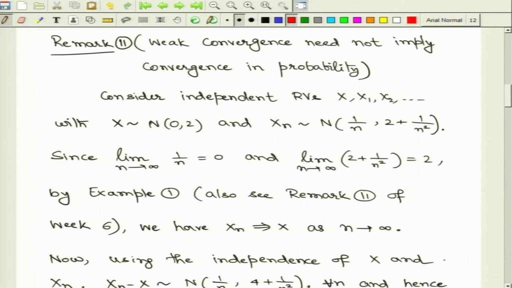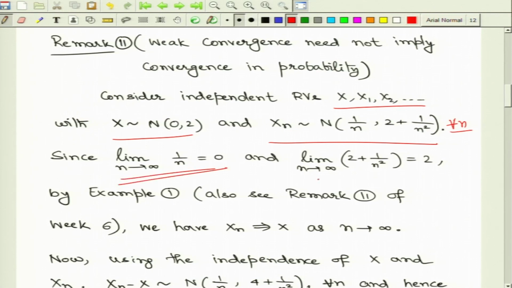So, what we now consider are certain independent random variables, call them x, x1, x2 and so on, with these very specific distributions. Suppose x follows normal distribution with mean 0 and variance 2, and the xn's follow normal distribution with mean 1 over n and variance 2 plus 1 by n squared. Now, here you note that the corresponding means converge and the corresponding variances also converge.